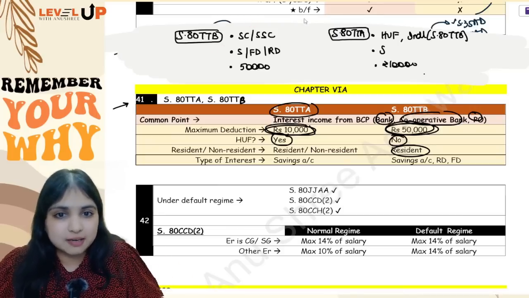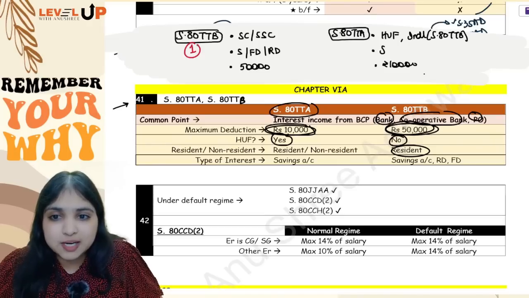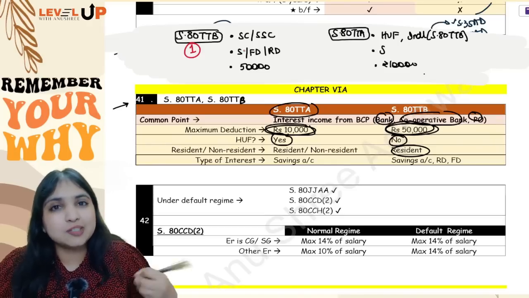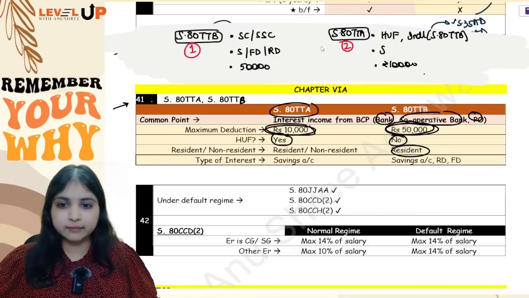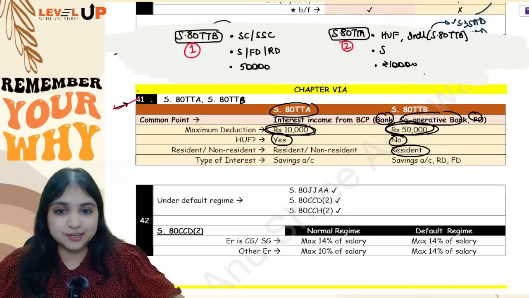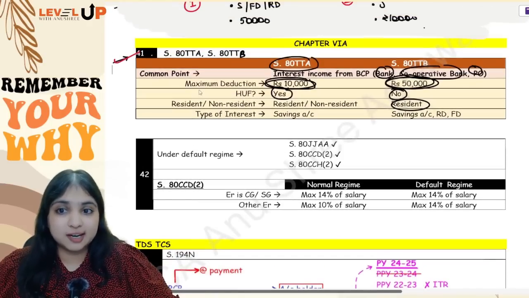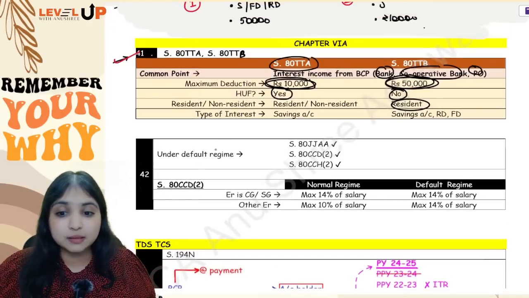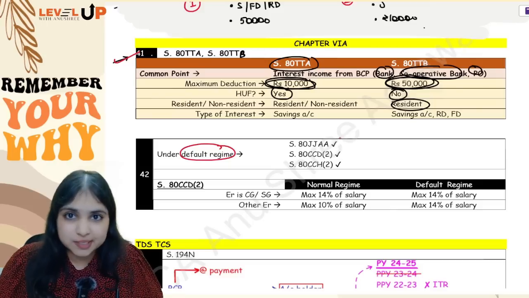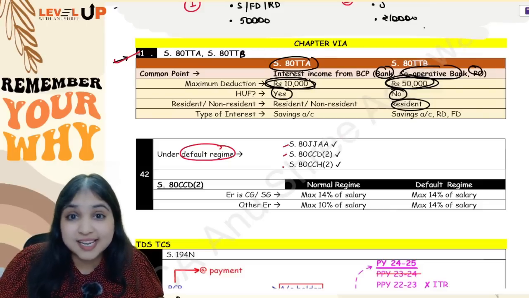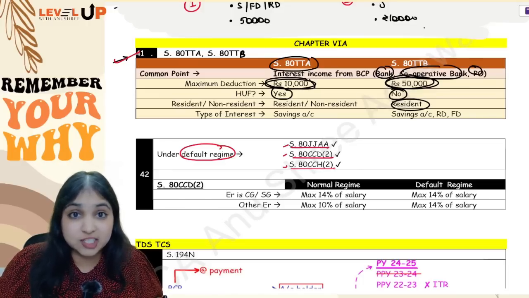First always try, remember the simple tip, first always try 80TTB. Only if 80TTB is not possible, only then come to 80TTA. Okay everybody, alright, so this was your 41st adjustment. Then comes your 42nd adjustment. See, if assessee is following the default regime 115BAC, then assessee will not get chapter 6A. But these three sections assessee can still enjoy: 80JJAA, 80CCD(2) and 80CCH(2).